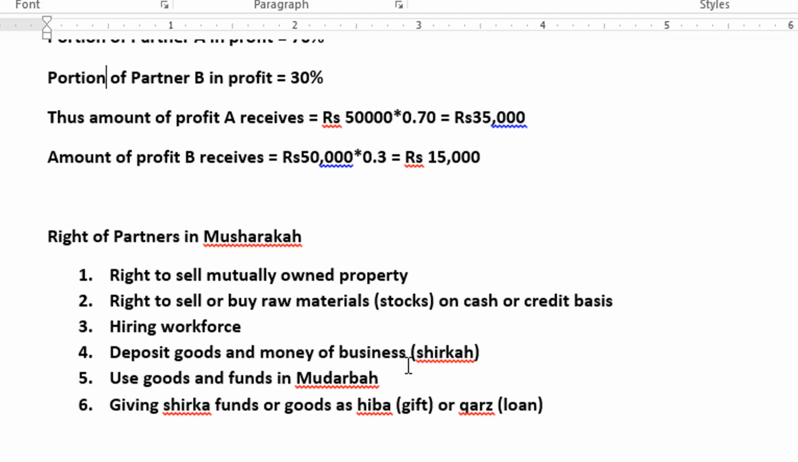In a bank or some other investment opportunities. Shirka means business. Use goods and funds in mudarabah, another type of business mode as defined by the Islamic modes of financing. Giving shirka funds or goods as hiba or qarz-e-hasna. So I request you, if you want to write more about these 5 or 6 rights, but as per the condition they are asking for 5, you can make it more explanatory by writing down more details about it.